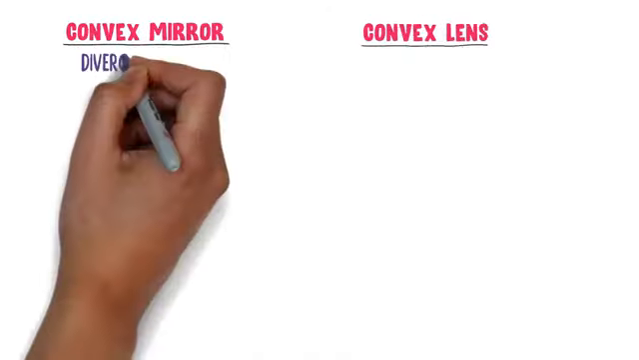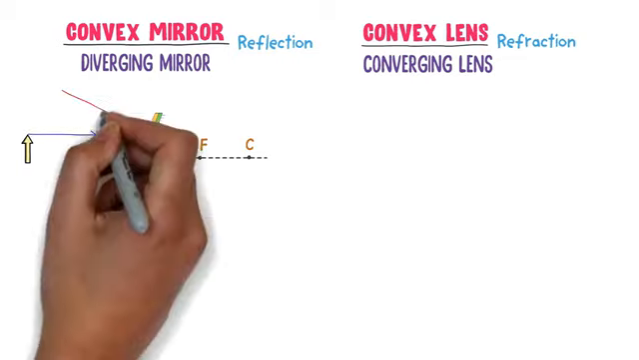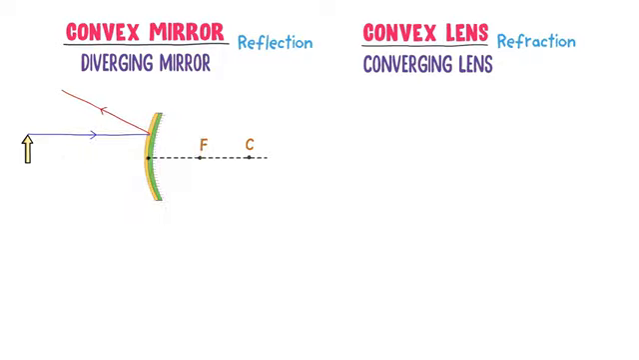Convex mirror is a diverging mirror and convex lens being opposite is converging lens. So reflection phenomena occurs in convex mirror and refraction phenomena occurs in convex lens. Let's consider a convex mirror. This is the center of curvature, focal point, pole and principal axis of the convex mirror. I place an object here. A light ray parallel to the principal axis hits the mirror and it is reflected from the focal point. Secondly, another ray of light hits the mirror at its pole at an angle of 40 degree. It is reflected at the same angle of 40 degree.